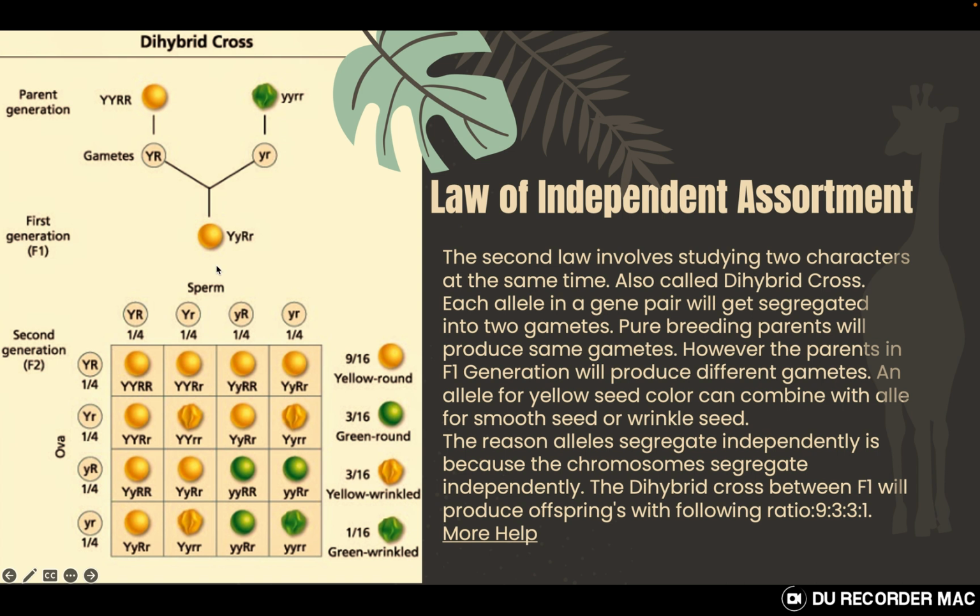You will not find that capital Y is always pairing with capital R, or small y is always pairing with small r. There are all sorts of genetic combinations. They are going independently. There is no influence of any character over the other.